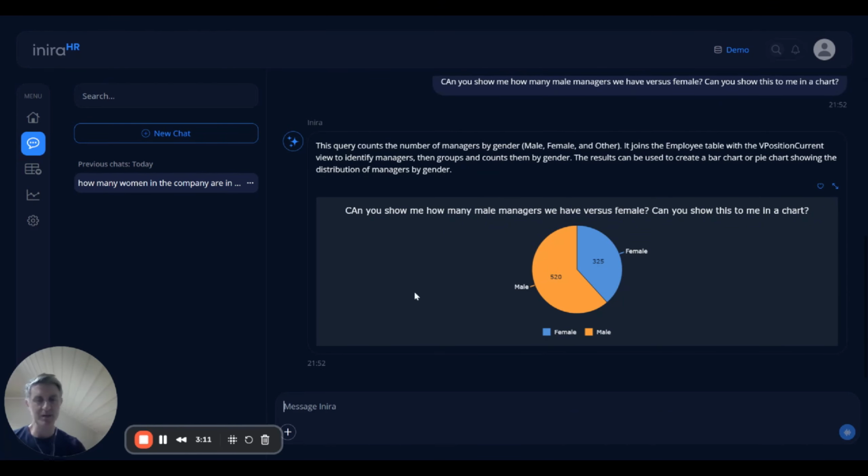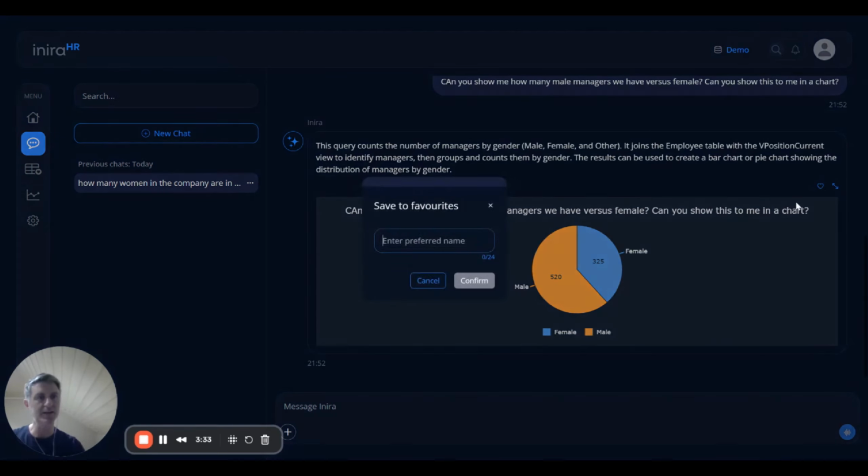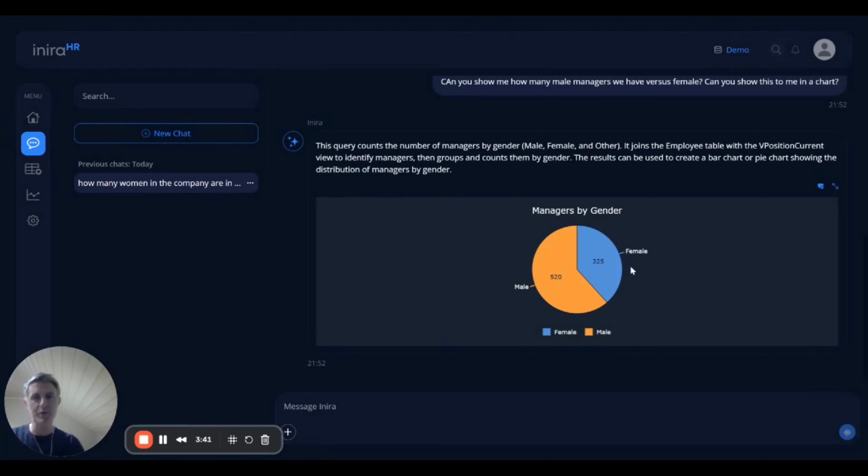And here we get a nice visualization, and it's selected a pie chart, and I can see we have 520 male managers versus 325 female managers. But those are numbers. I could also ask Inira to show that to me in percentages if I wanted to, and so on. Another nice feature is that once I have a visualization or a report dashboard that I'm happy with, I can save it to my dashboard favorites by clicking on the heart icon. So here we can see managers by gender, and I can click on confirm, and we've now renamed it, and this will be available in my dashboard screens over here on the left-hand side.